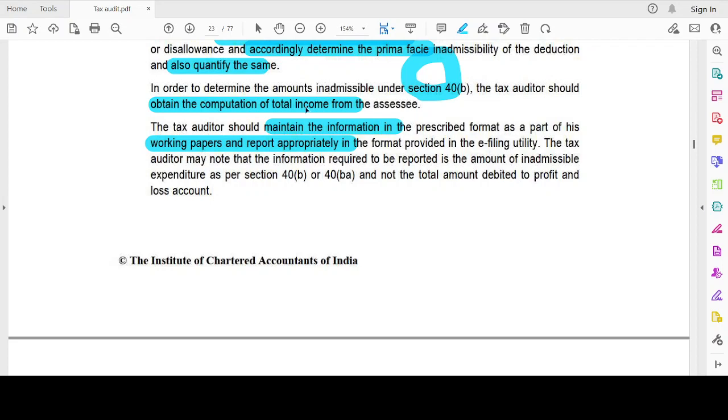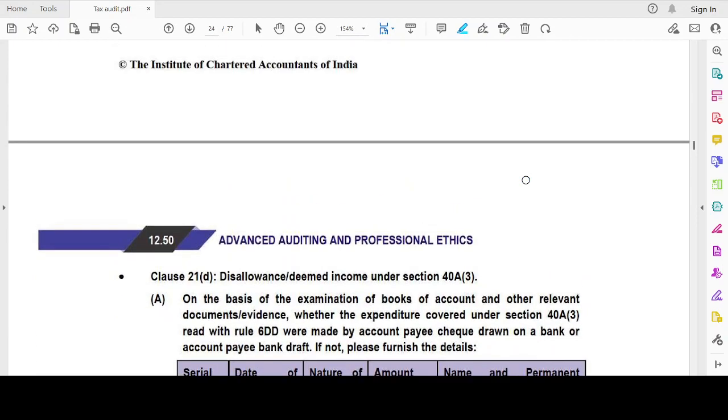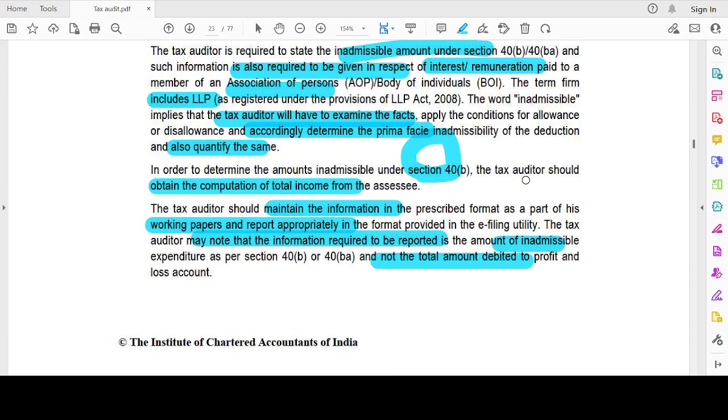The tax auditor may note that the information required to be reported is the amount of inadmissible expenditure and not the total amount debited to the profit and loss account. Say 2 lakhs is the amount of remuneration paid. If the conditions are satisfied, 1,50,000 is the maximum amount which is allowable. Then what is the amount of inadmissible expenditure here? 50,000. That 50,000 should be reported by the tax auditor and not the entire 2 lakhs.